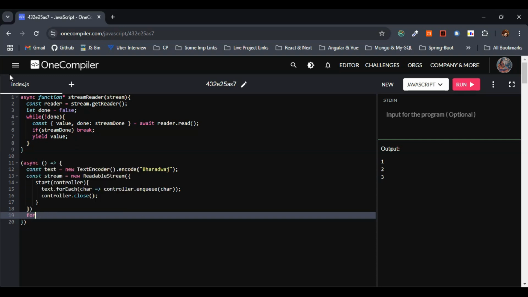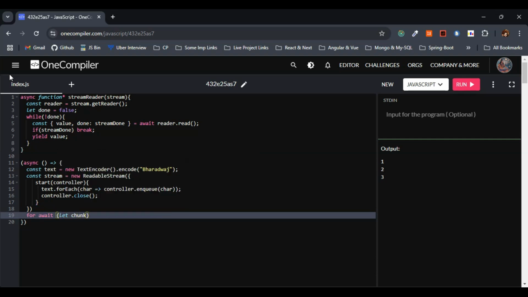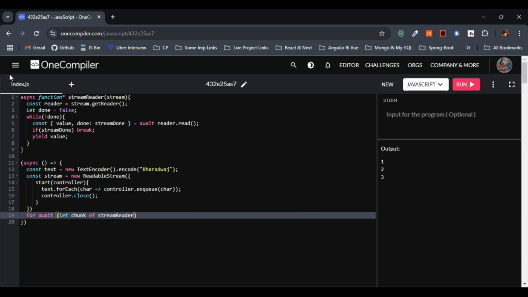So now we will go with the for await of, right? So I'll just give here for await let chunk of stream reader, right? So I'll just give here stream reader of, we need to pass stream. So this one, let's pass stream here. This one, stream reader function name, right? That's what we are doing here. We have the parameter stream. That's what I am passing over here. I hope this is clear.